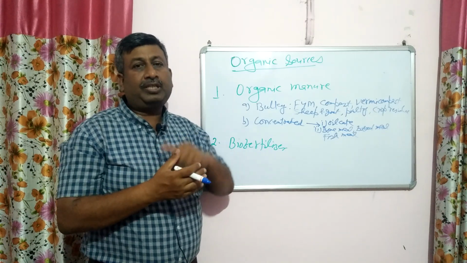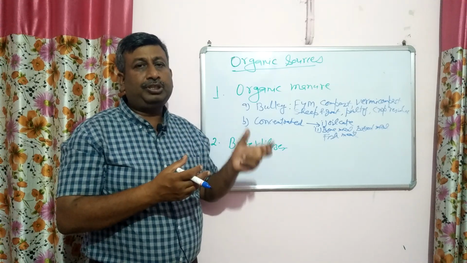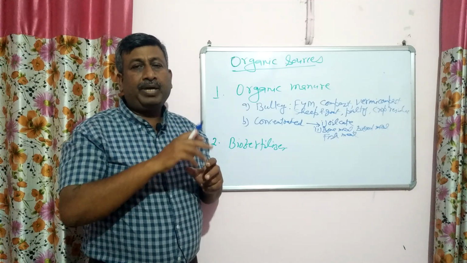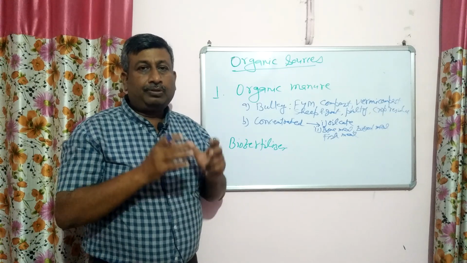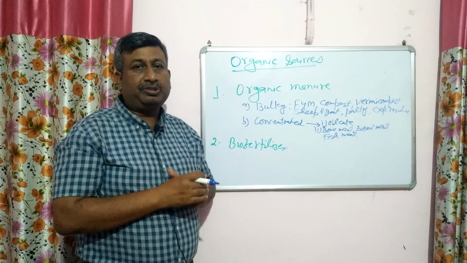So output is converted into input. Dung is output and it is converted into input. Crop residue is output, then it is converted into input. So output, conversion, input make a system. That's why efficiency, ecological balance is maintained. So it is very important for ecology, for the environmental point of view, for resource conservation point of view.